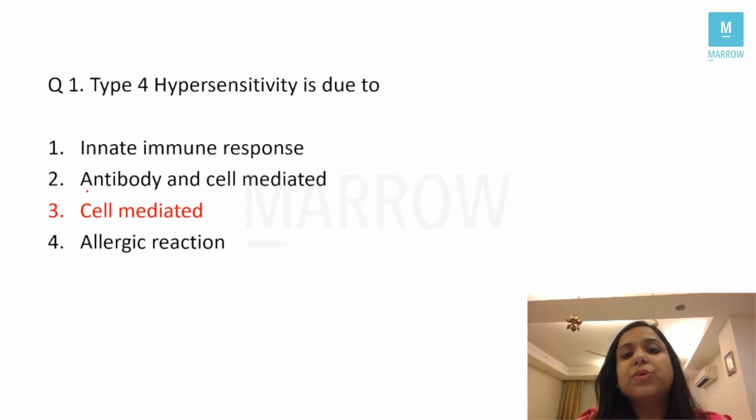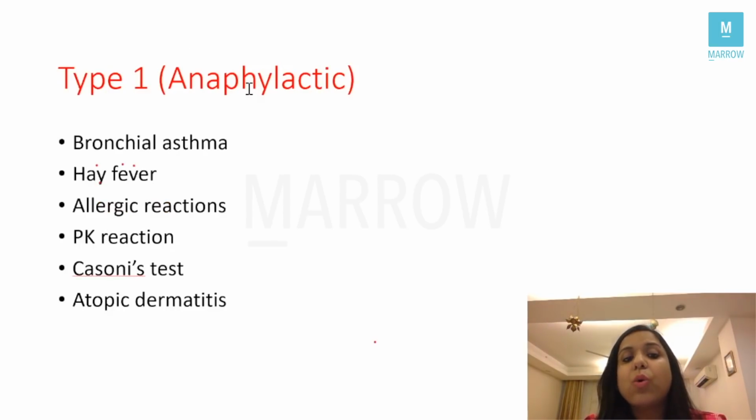Now, every year in AIIMS or the NEET exam, hypersensitivity is frequently asked, and what is asked is the examples of each type of hypersensitivity. So let us quickly revise the examples. Type 1, also called anaphylactic or allergic hypersensitivity. What are the examples? Bronchial asthma, any kind of allergic reaction, food allergy, pollen allergy, allergic rhinitis, correct? They're all type 1 hypersensitivity reactions. Hay fever, PK reaction, Casoni's test, right? All of these are examples of type 1 hypersensitivity, correct?